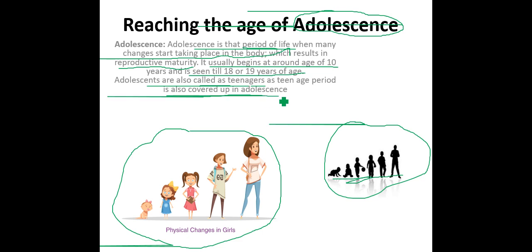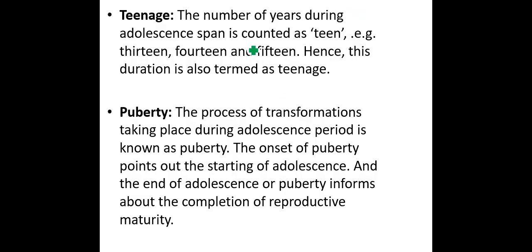Now there is a term, teenage. Teenage is basically adolescence. The number of years during the adolescent span is counted, starting from the age of 10 till 19. That is the span of time when the adolescent periods are counted, and these are basically 10, and then 13, 14, and 15. Hence, this duration is termed teenage.